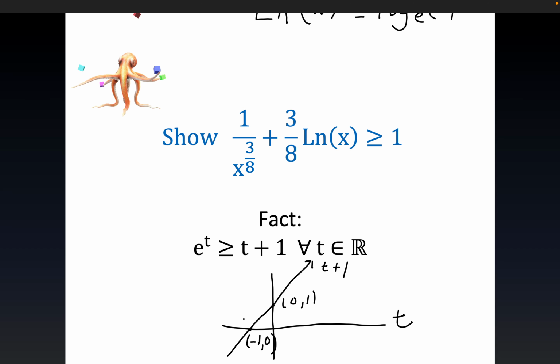Now the exponential function looks something like this, and it stays underneath, and then right there, so it looks about like that for e. But if it weren't base e, it would dip underneath in here somewhere, I believe. So it's not true for any exponential function. In fact, for any base less than e, you would have some negativity here. In other words, the exponential graph would be underneath the line here. And this is a very crude graph. But if you call this e to the t and then t plus 1, it's fairly believable that this is true for all t, provided the base is e.